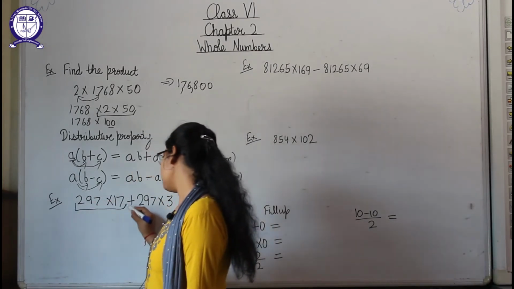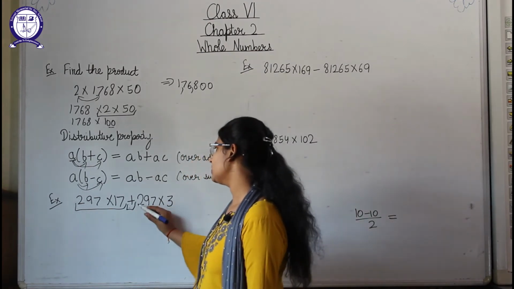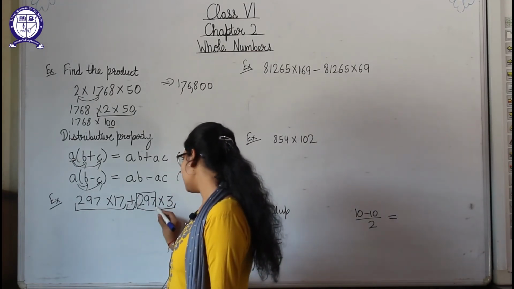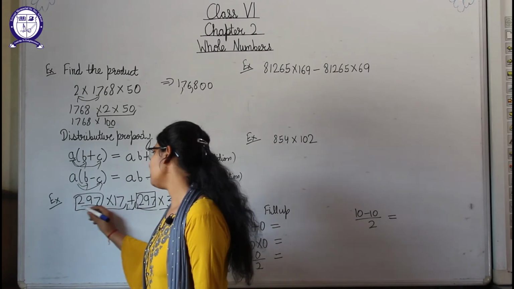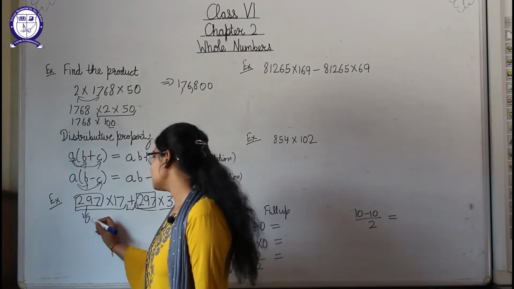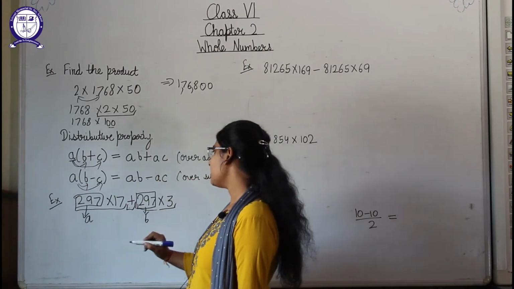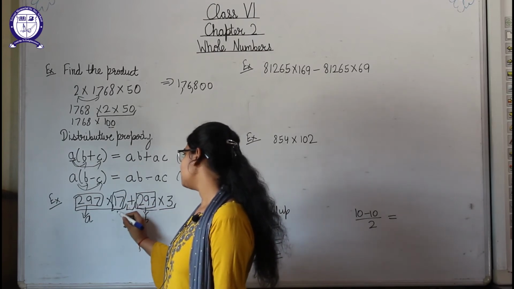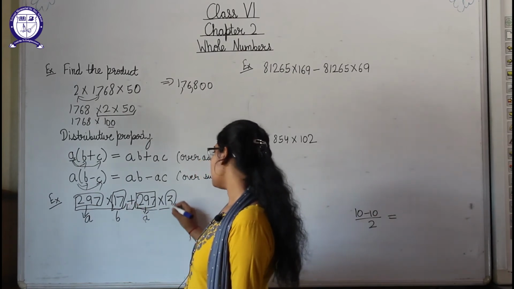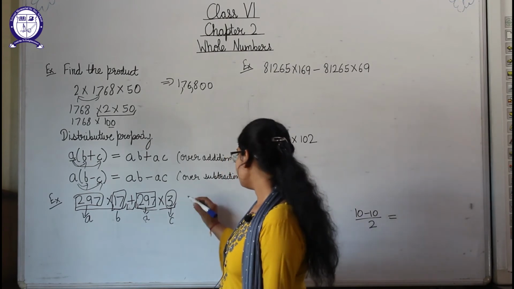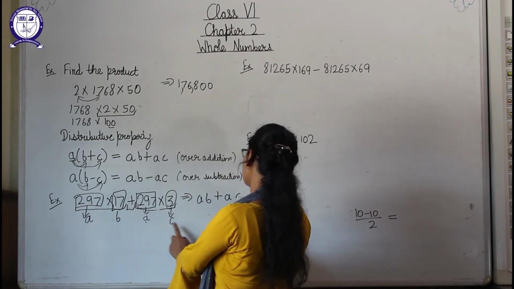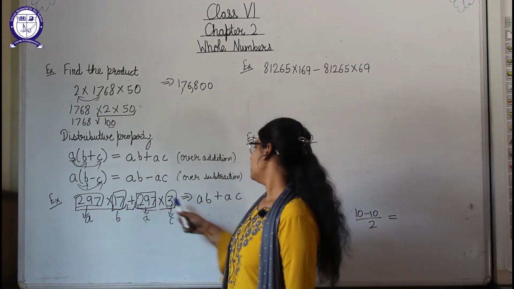Here students, this is in multiplication, then plus sign is given to us, then these in multiplication. Okay, now if we will see, then this 297 and this 297, these two are same. So students, let us consider 297 as A, here also 297 will be A, here consider 17 as B, and here we are considering 3 as C. So if you will see, what is the property? A into B, then plus sign is here, then A into C. This kind of expression is this one.